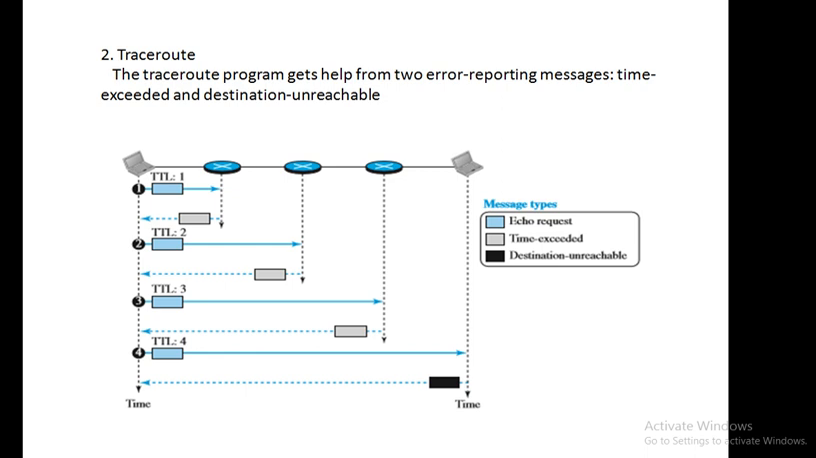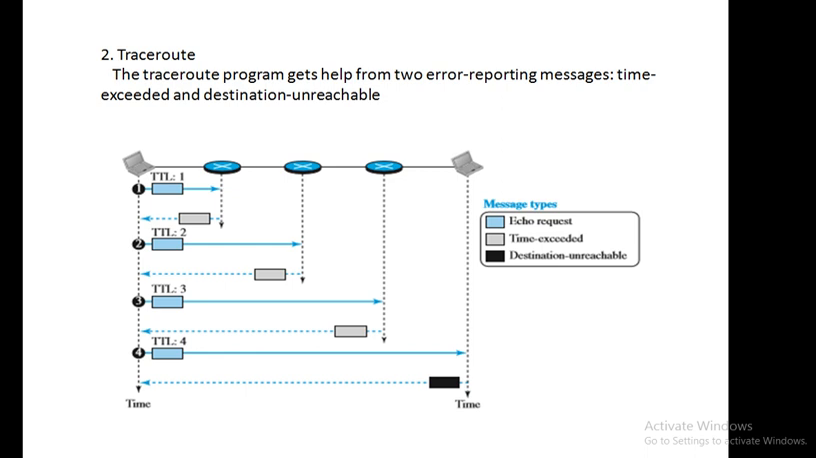The next one is traceroute. The traceroute program is slightly different from the ping program. The ping program gets help from the query messages, but traceroute gets help from the error reporting messages. Those two error reporting messages are time exceeded and destination unreachable. These are the two error reporting messages which will help traceroute.